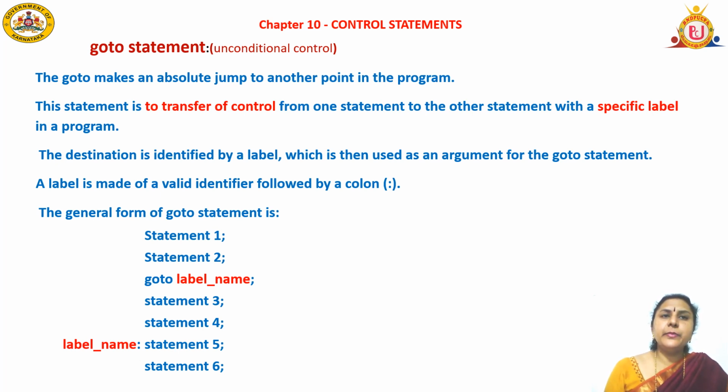A label is made of a valid identifier followed by a colon. The general form of the goto statement is statement 1; statement 2; goto label name. So it jumps to that label name on your left side. It skips all of statements 3, 4, 5 and 6.